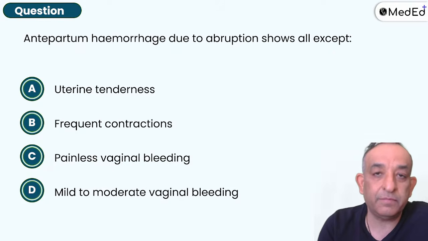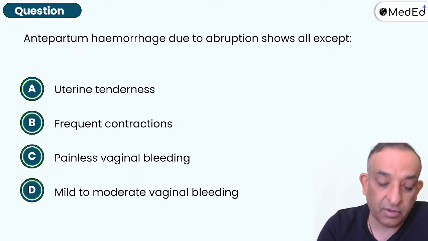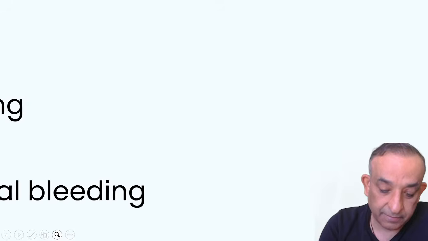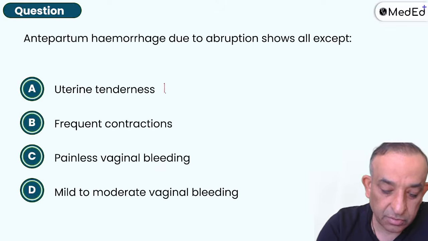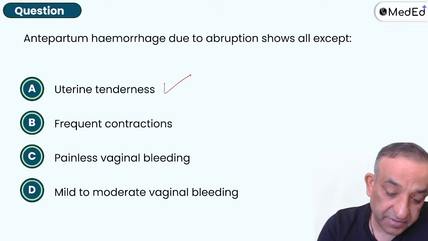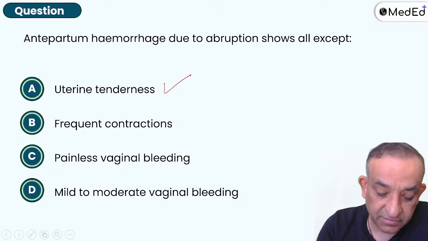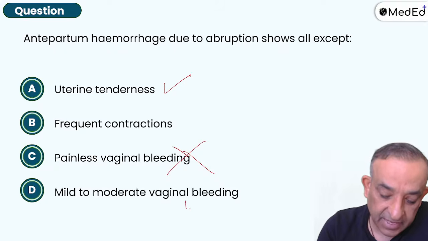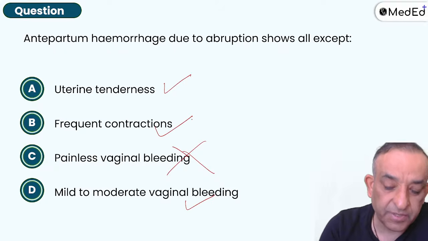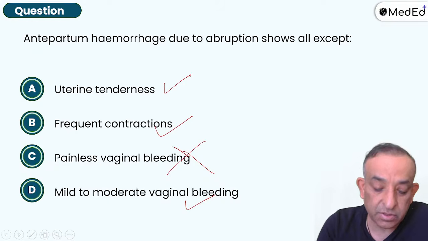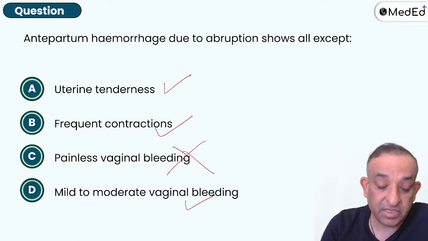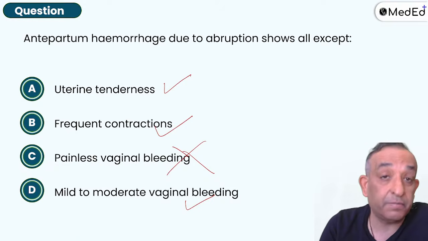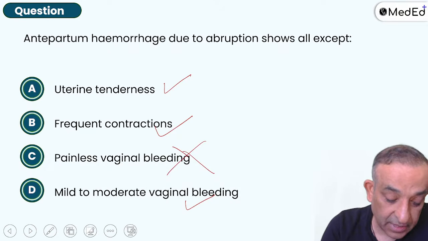So antepartum hemorrhage, painful bleeding. It shows all of the following. It shows uterine tenderness, and it may show frequent contractions. Painless vaginal bleeding, wrong. It is seen in placenta previa. And mild to moderate vaginal bleeding, correct. So frequent contractions, yes, patient is with abruption, she may go into labor also. So I'm not very happy with the B choice, but yes, it is definitely not a painless bleeding. So we'll go with that answer here.